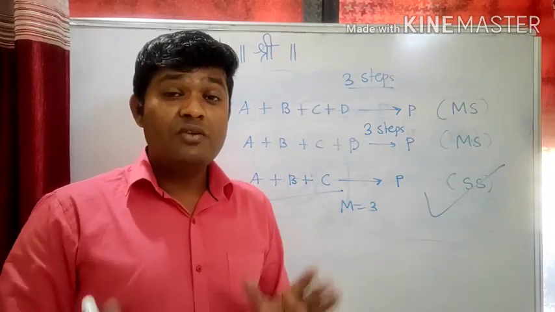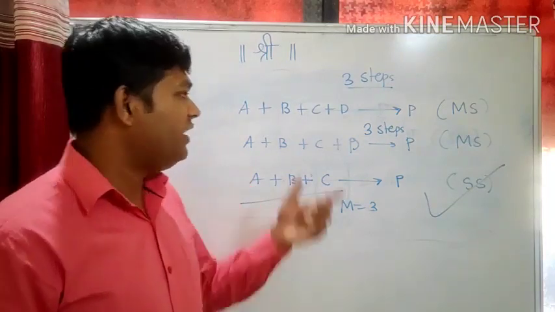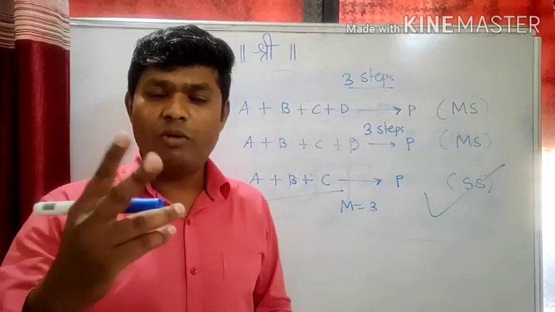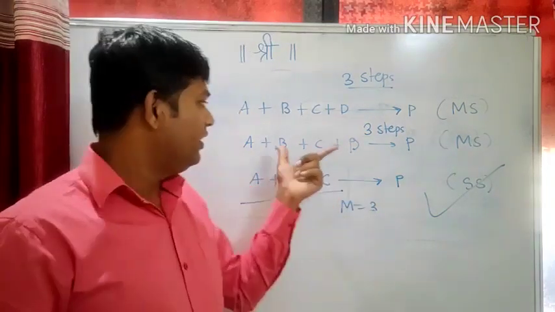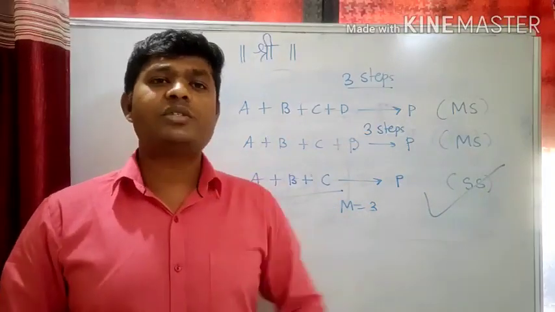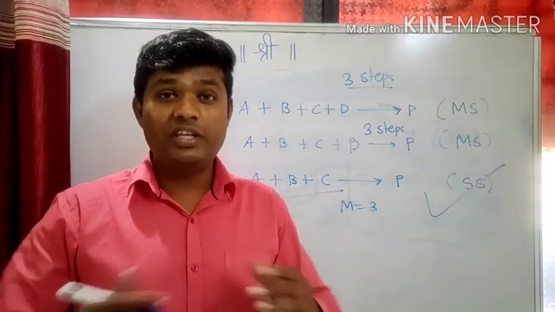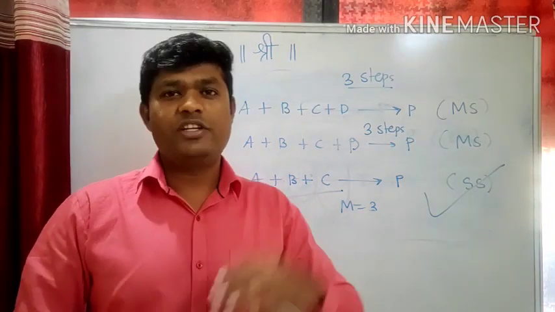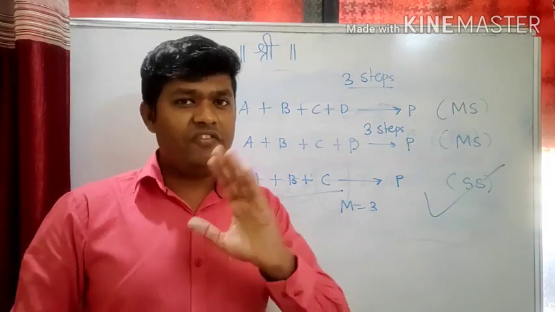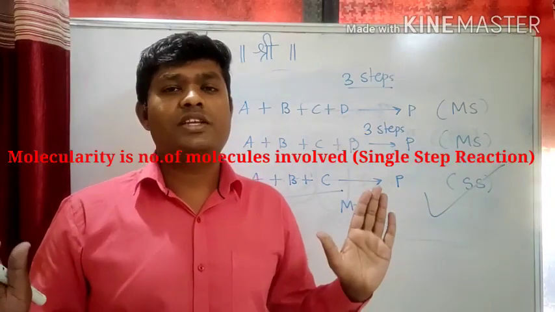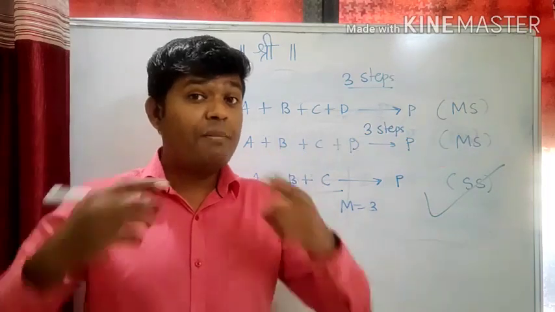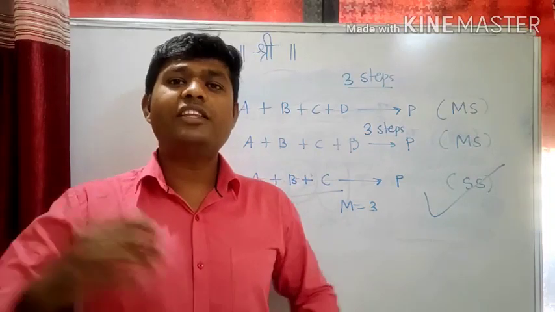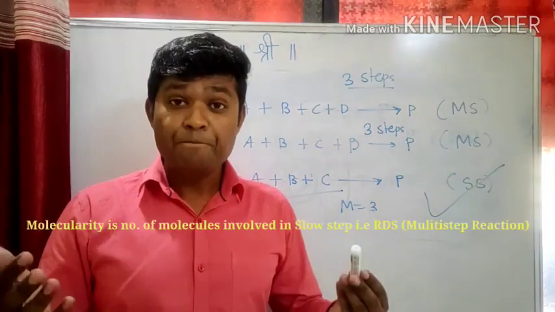For that, we have to see which is the slow step. How many molecules are involved in the slow step? In the first reaction, in the slow step, as I discussed, 2 molecules are involved, so the molecularity is 2. In the second reaction, 3 molecules are involved in the slow step, so the molecularity is 3. So friends, to predict the molecularity, first of all, we should know whether the reaction is a single step reaction or a multi-step reaction. If it is a single step reaction, the number of molecules is the molecularity of the reaction, but for a multi-step reaction, you have to guess the slow step first, and by looking at the number of molecules in the slow step, we can guess the molecularity of the reaction.